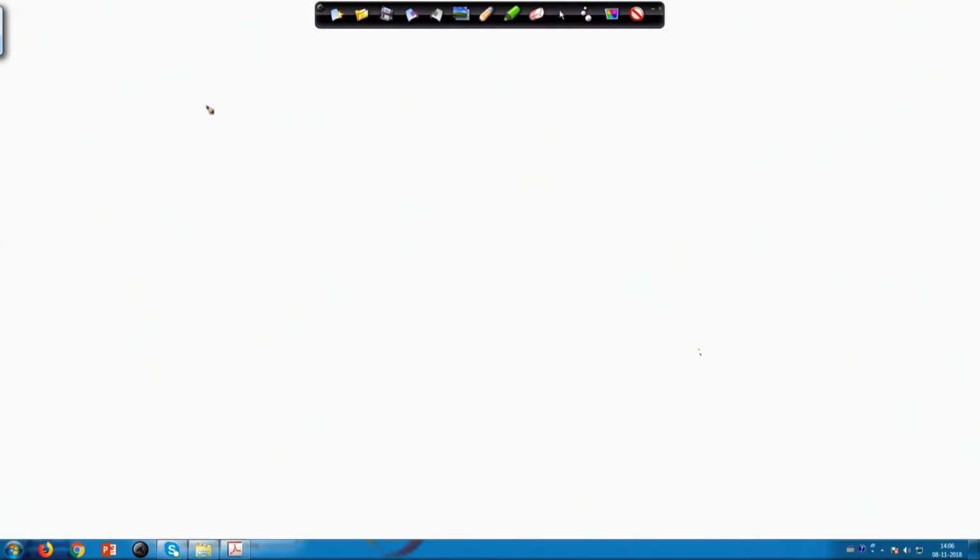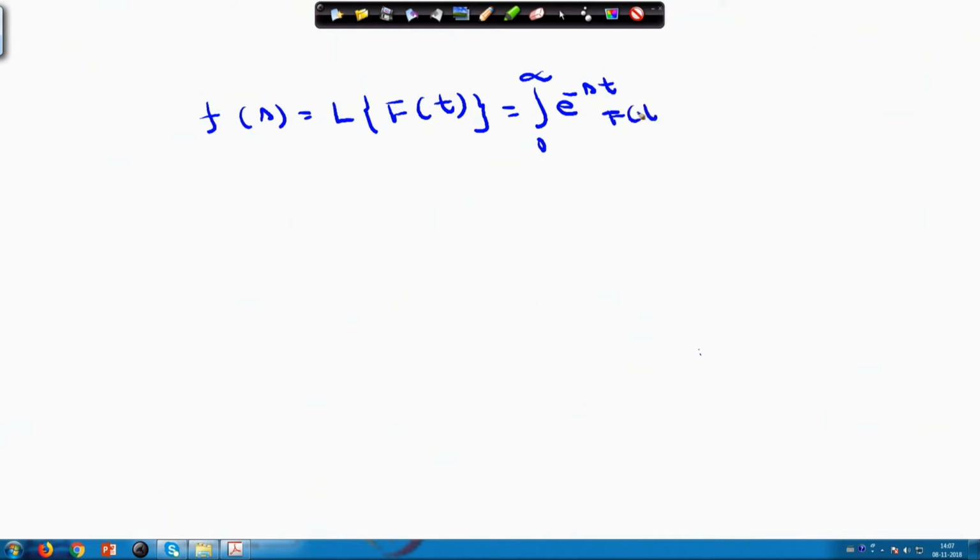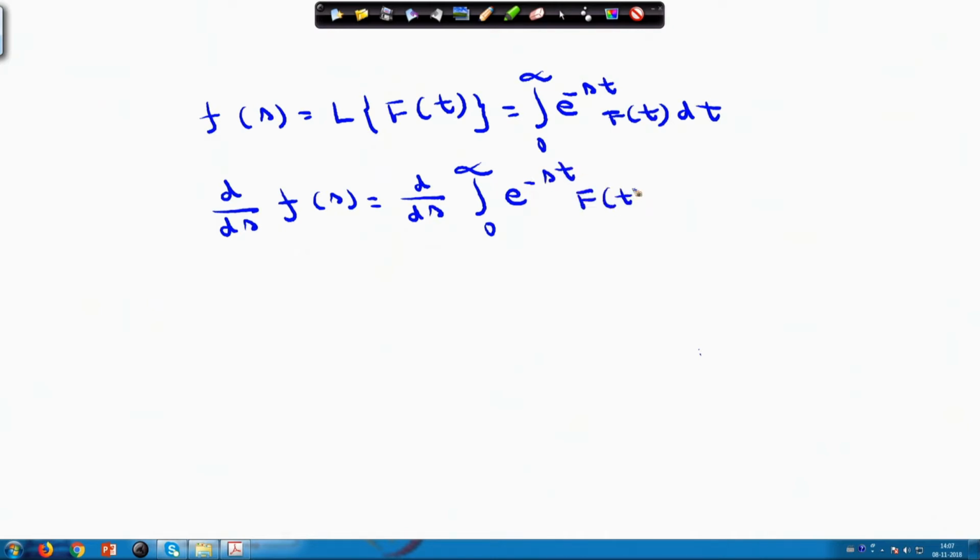So, your F(s) is nothing but the Laplace transform of f(t), and this equals the integral from 0 to infinity of e to the power minus st into f(t) dt. So, what is d/ds of F(s)? Your d/ds of F(s) is nothing but d/ds of this integral, that is 0 to infinity e to the power minus st into f(t) dt.